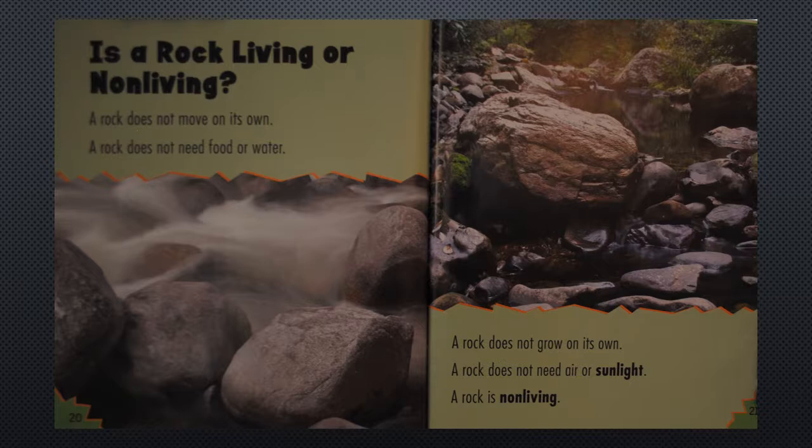Is a rock living or non-living? A rock does not move on its own. A rock does not need food or water. A rock does not grow on its own. A rock does not need air or sunlight. A rock is non-living.